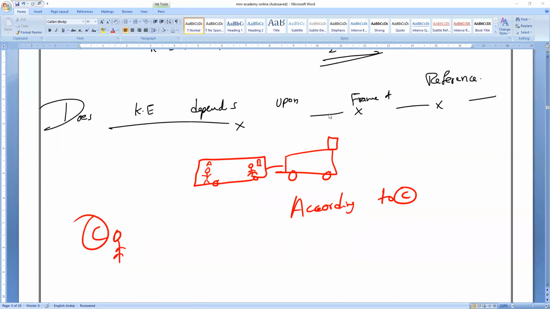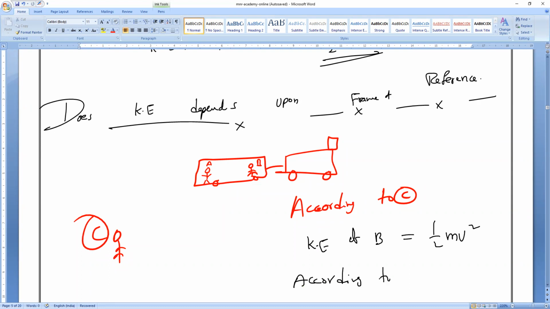Now the train is moving. Tell me, with respect to C, are A and B in motion? The kinetic energy of B or A is equal to how much? Half m v square. Am I right or wrong?